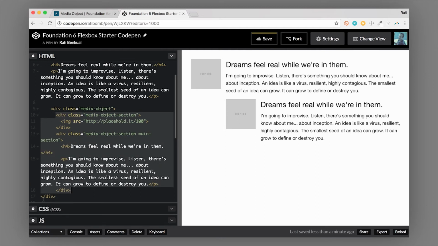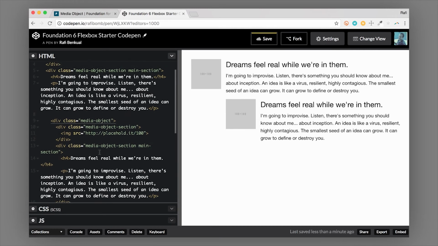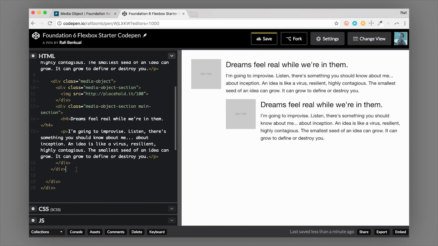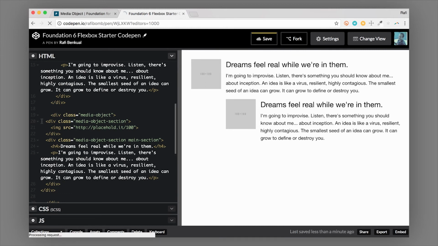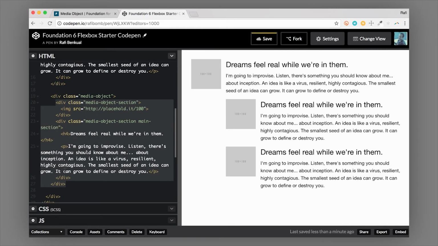Indentation is very important. All right, so now you can see that there's a media object nested inside of a media object section. And what that does is it creates that nice hierarchy of a comment and then a response. And if I was going to continue nesting this to add another response, maybe if this is the use case for this, then I would just continue inside that same media object.